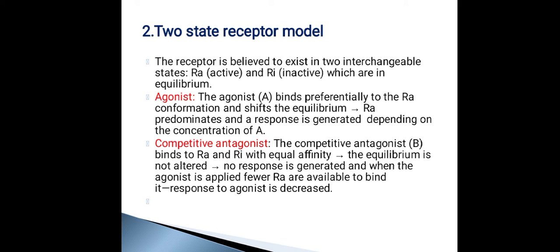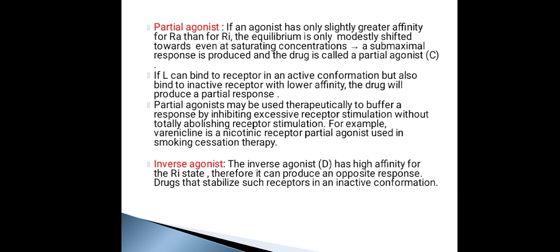A competitive antagonist can bind to the active conformation and inactive conformation with equal affinity, and here there is no response generated. Why? Because the antagonist does not have intrinsic activity, right? So they are not able to produce a response, but they are able to bind to the active and inactive conformations with equal affinity. A partial agonist is the one which is able to bind to both active and inactive conformation, but their affinity for the active conformation is slightly higher.